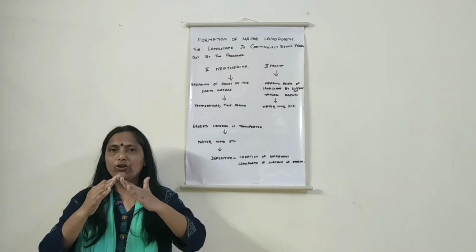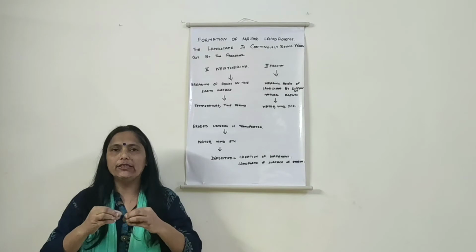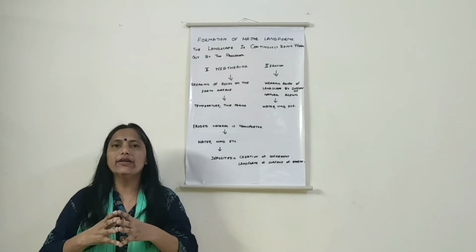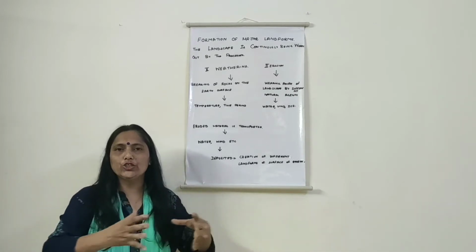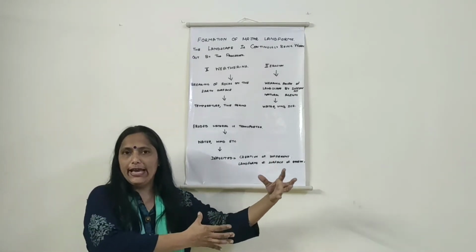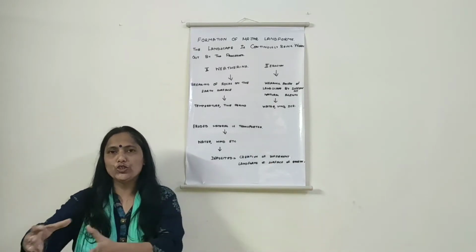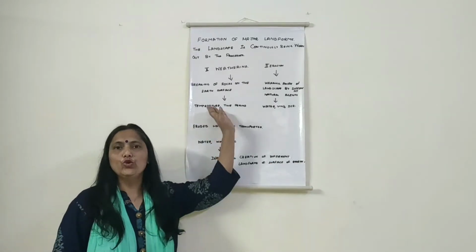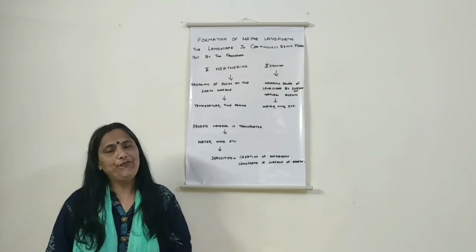When the ice is there on the mountain region, when the sun rays fall on them, they take the formation of rivers, and these rivers help in the erosion of the material from one place to another. They take the accumulated sand particles and sediments from one place to another. These are the two major processes by which the various landforms have been formed.